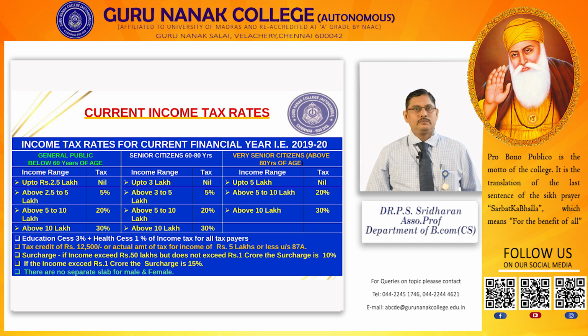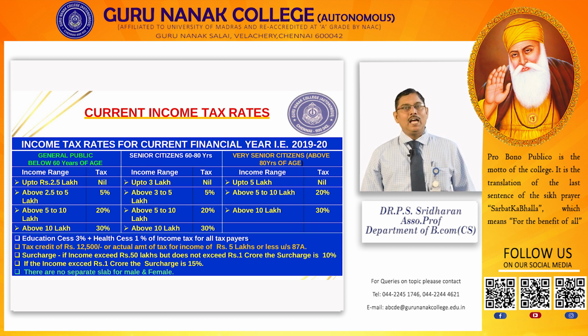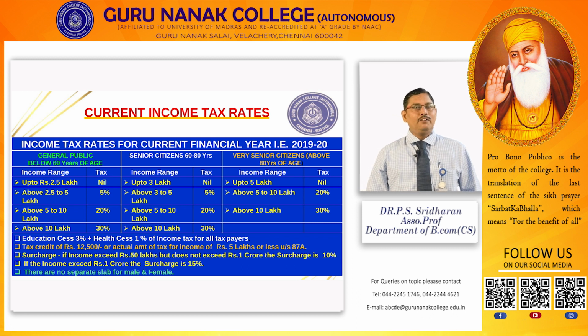Income from capital gain: sale consideration, less selling expenses, the net sale consideration you can arrive at, less cost of acquisition and cost of improvement. Then you can get capital gain, whether it may be short term or long term, less exemption under section 54, 54B, 54D, 54EC, 54G and 54H. Then finally you can arrive at taxable income from capital gain. Then income from other sources. Apart from these 4 heads, any other income comes under this category. For example, winnings from lotteries, dividend from cooperative societies, crossword puzzles and other games, gifts also.